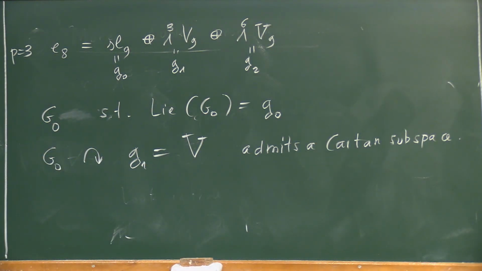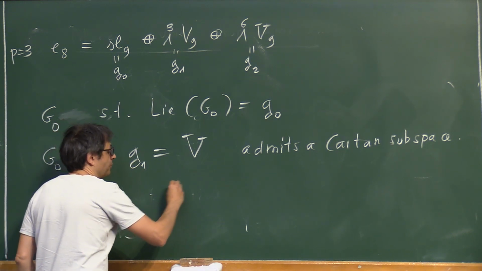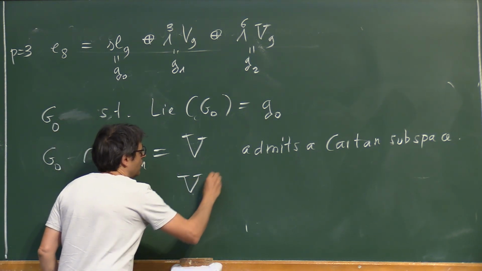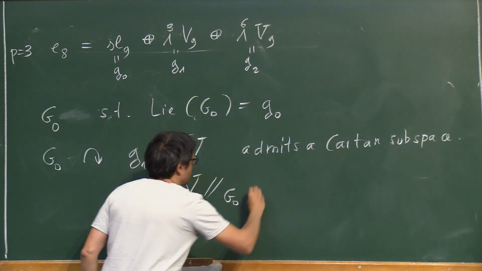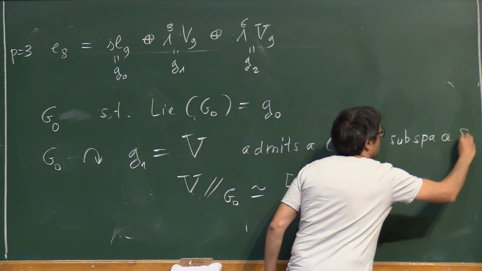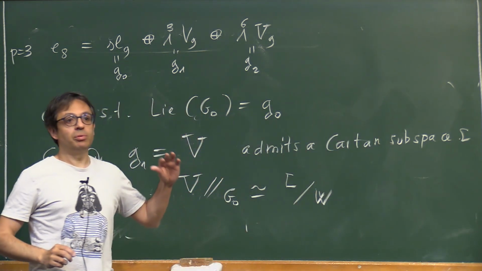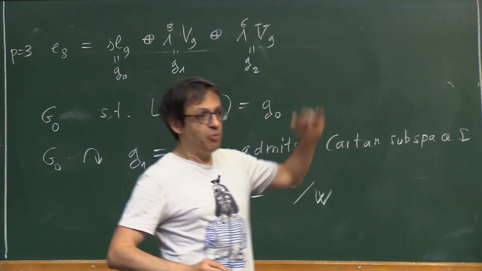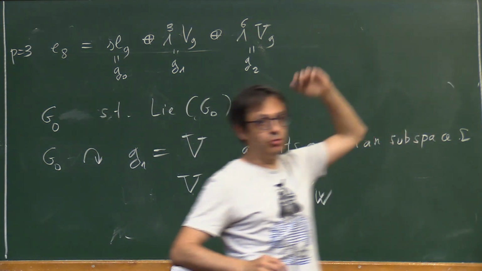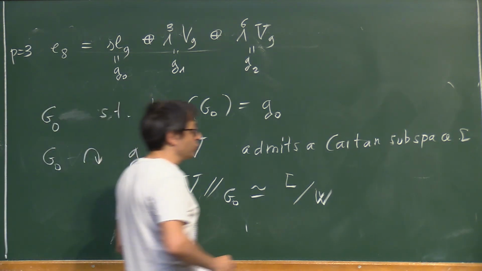So in principle you already know that V mod G0 will be isomorphic to the Cartan subspace mod W, where W is the Weyl group exactly as I defined before, the normalizer modulo the centralizer. And this W is always a finite complex reflection group.